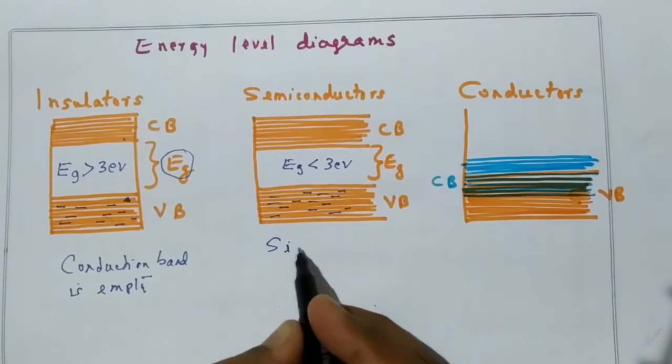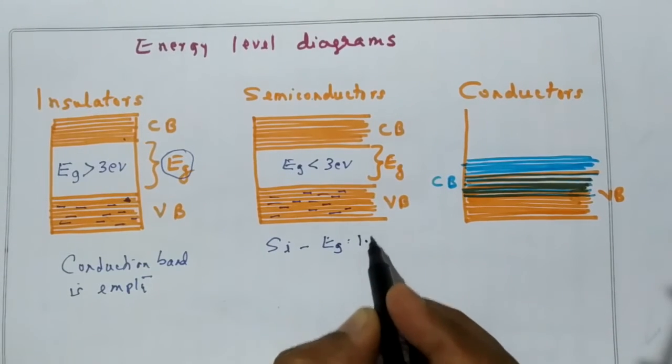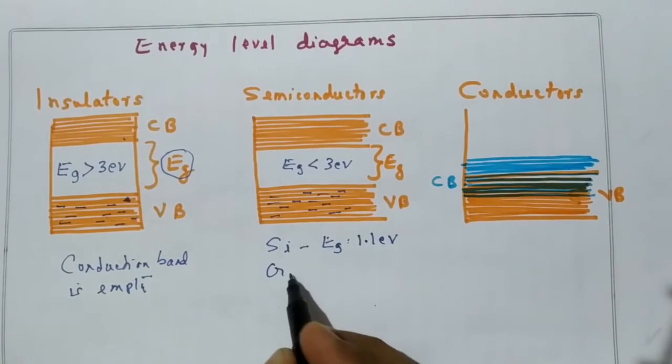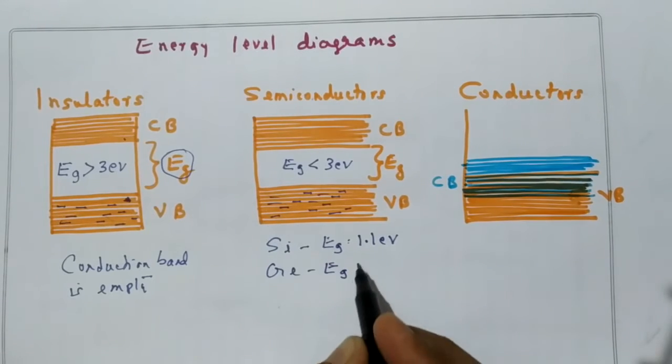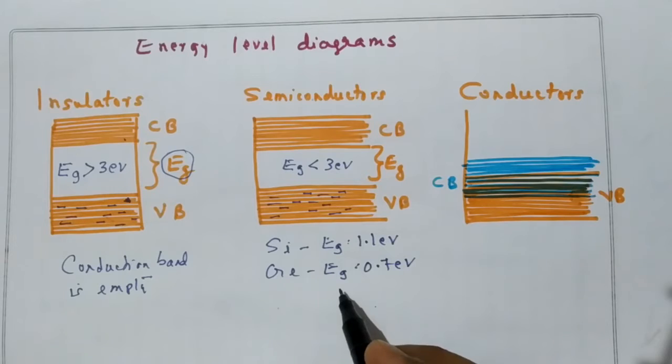Let us say for silicon, the forbidden energy gap will be 1.1 electron volt, and for germanium, Eg will be 0.7 electron volt. So what do you mean by this?